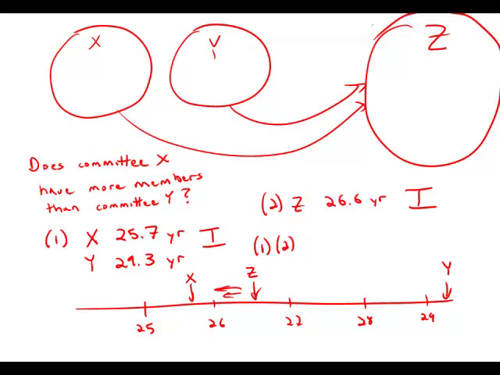And so what that means is that we put X and Y together, and the combined average wound up being much closer to the average of X. And so that means that X had to carry more weight, which means that X has to have more members than Y. So it turns out, combining all this information, it is sufficient. So statement number 1, not sufficient. Statement number 2, not sufficient, but combined the statements are sufficient. That means the answer is C.